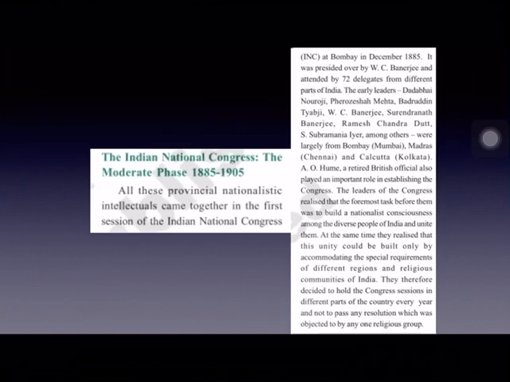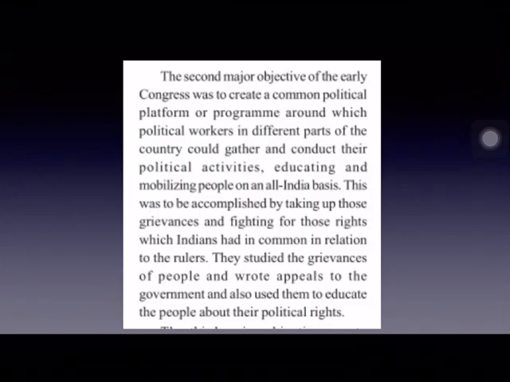Some of the early leaders of Indian National Congress were Dadabhai Naoroji, Firoz Shah Mehta, Surendranath Banerjee, R.C. Dutt, Subramanyam Iyer, etc. And the first major objective of Indian National Congress was to unite all the people belonging to different castes, religions, regions together from all over India by bringing awareness among them. That was the first major objective of the Indian National Congress. Bringing awareness among these people about the need of nationalism and also about the discriminating policies of the British.